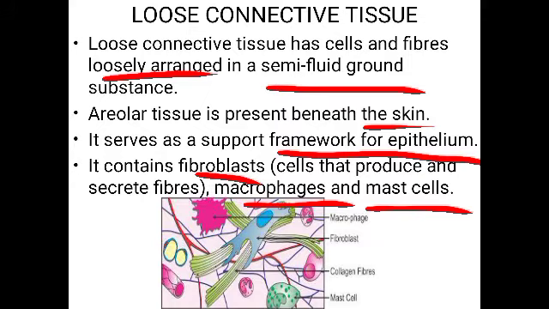So the loose connective tissue is of two types, areolar tissue and adipose tissue. Next we can see the adipose tissue. When we see about the areolar tissue, it is present beneath the skin, and it provides a support framework for the epithelium, and it consists of cells like fibroblasts, macrophages, and mast cells.